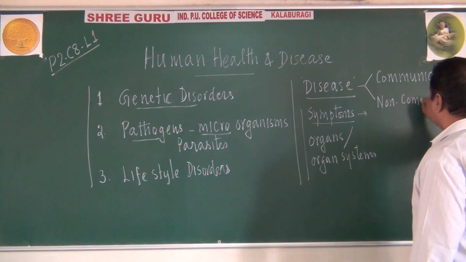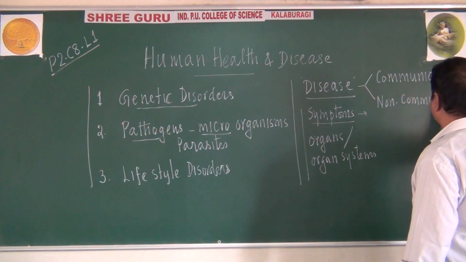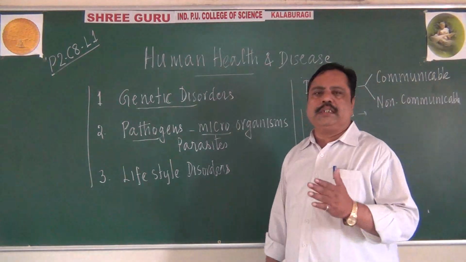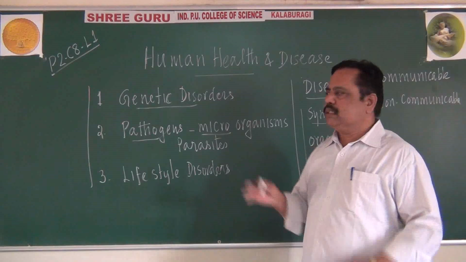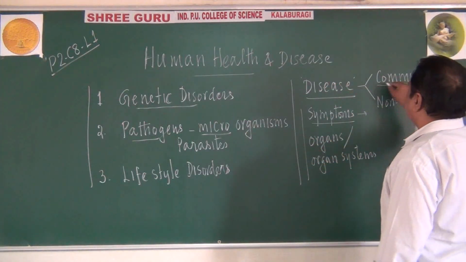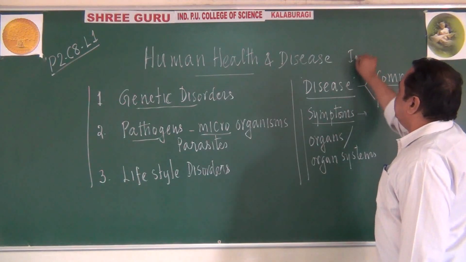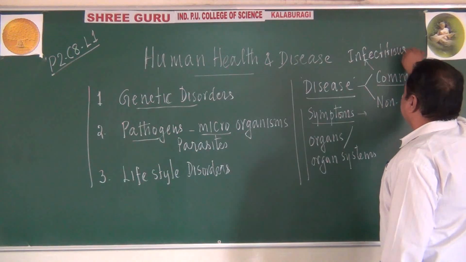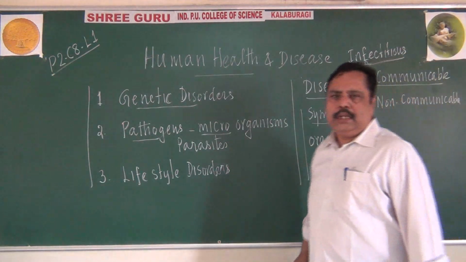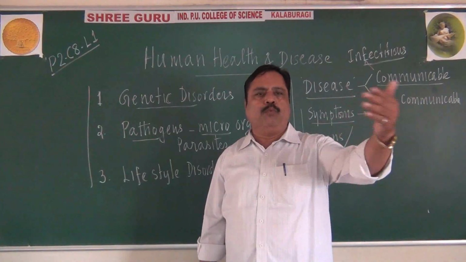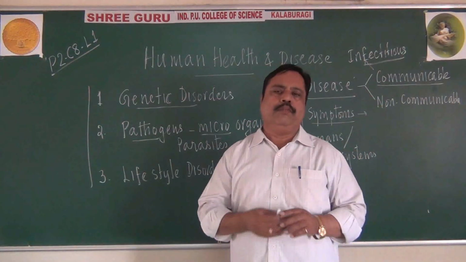Communicable diseases are one group of diseases, and non-communicable diseases are another group. Communicable diseases are otherwise called infectious diseases. They will be transferred from one person to another person.